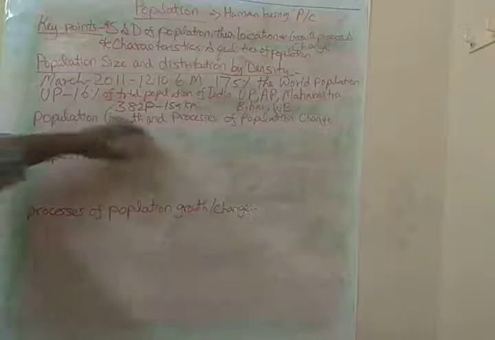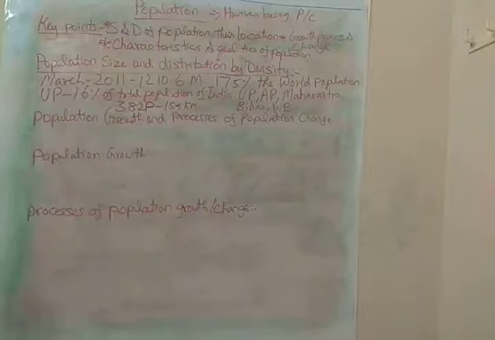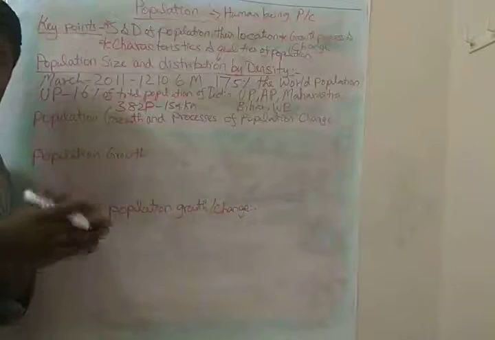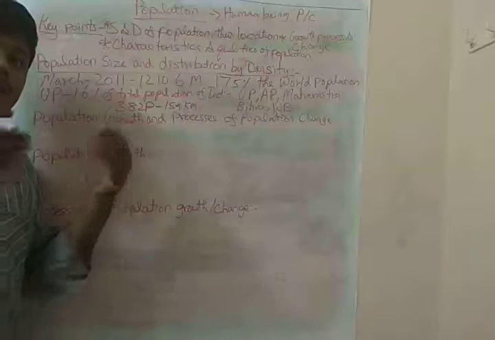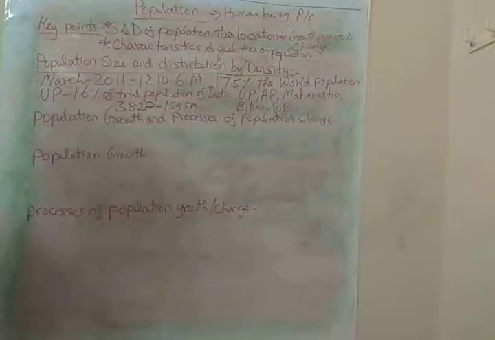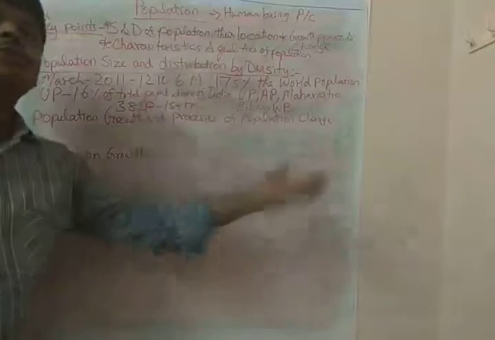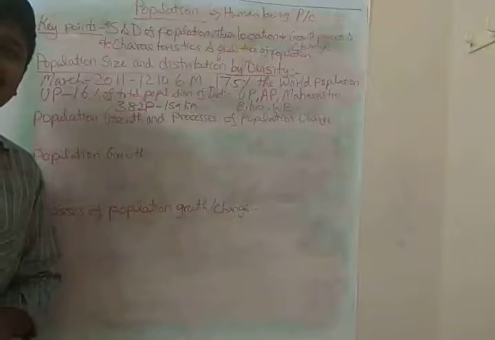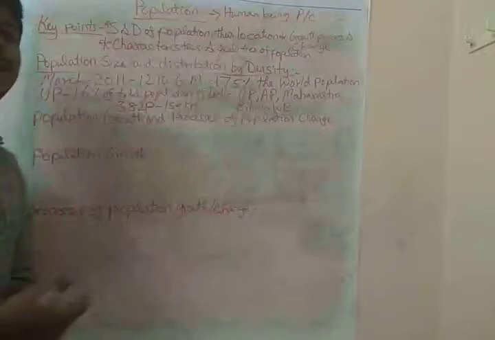Okay, so in population growth and the process of population change, we can mainly see that the numbers, the distribution and the composition of the population are often getting changed. For example, this second, what is the population of India? Maybe it is not the same the next second, because we can't say that. By now, how many persons in India might have died? How many persons in India might have been born? And how many persons went out of India, right?